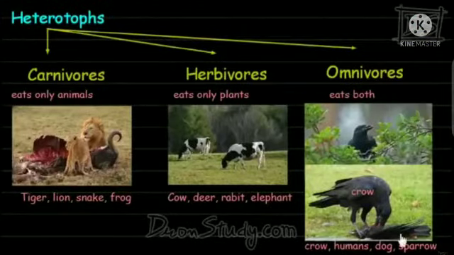But heterotrophic nutrition has different types. They are also called consumers. You can study the different types of heterotrophic nutrition in different organisms in the next session. How does photosynthesis happen in plants?